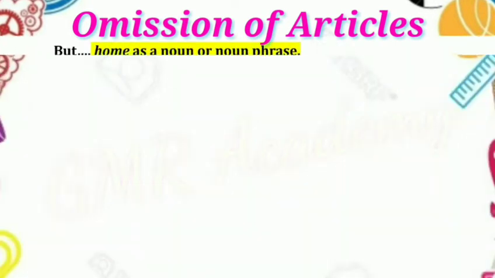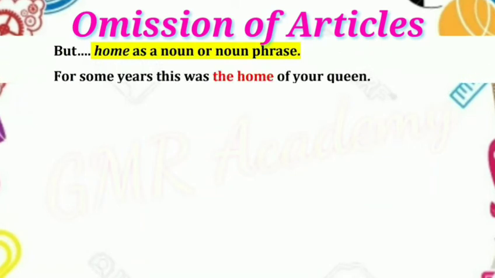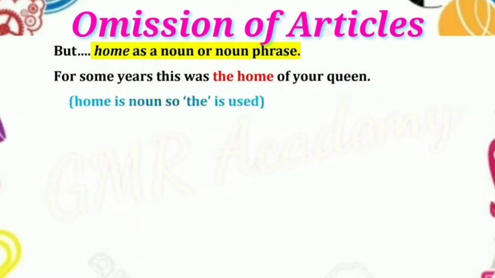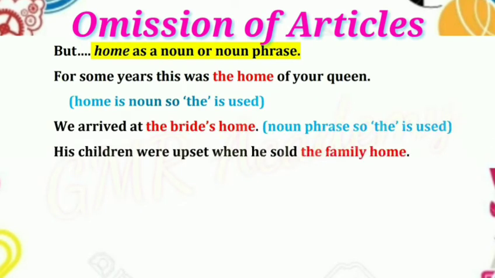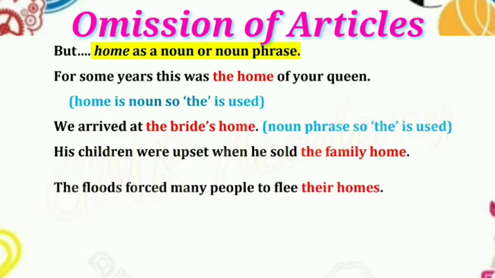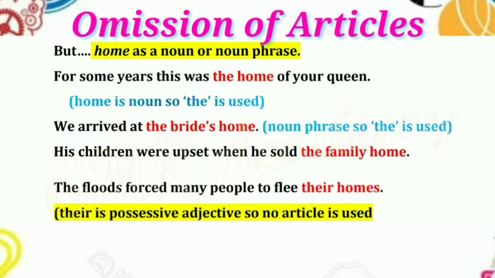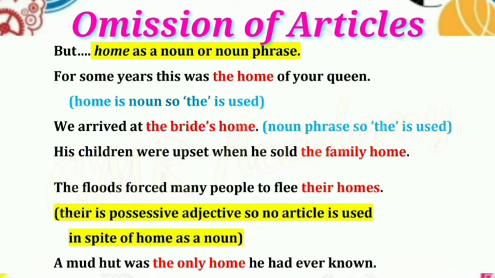But home as a noun or noun phrase, we use articles. For some years, this was the home of our queen. Home is a noun, so we use the article. We arrived at the bride's home. The bride's home is a noun phrase, so we use the article the. His children were upset when he sold the family home. Family home is a noun phrase, we use the article. The floods forced many people to flee their homes. Here, there is a possessive adjective, so no article is used in spite of home being a noun.